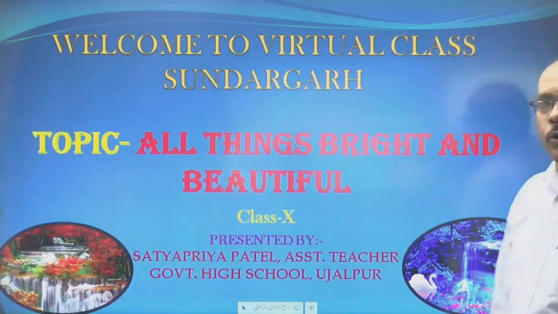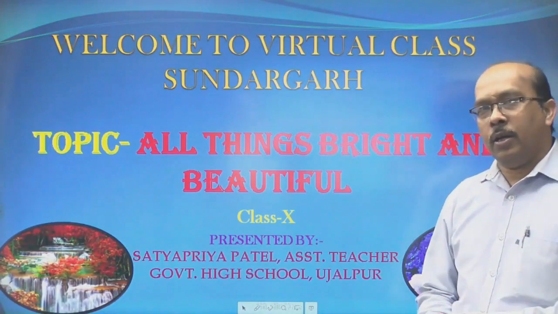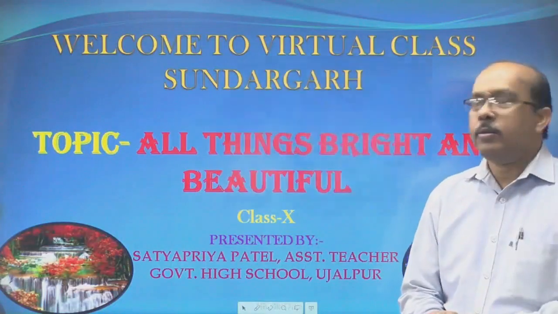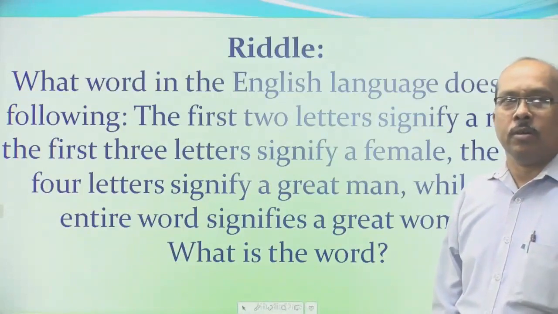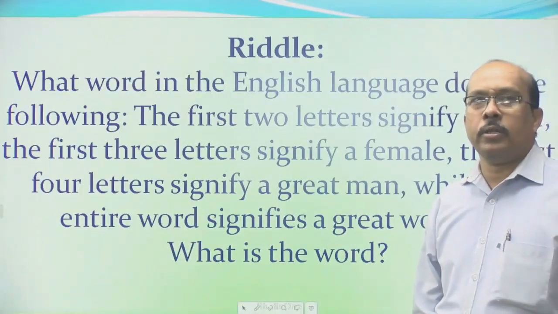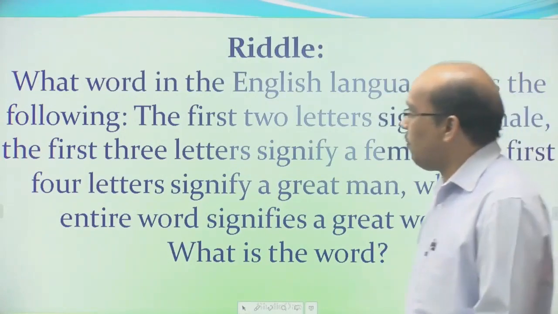Okay. We are going to begin the class. Let us have a riddle to activate your mind. The question here is, a very beautiful riddle. What word in the English language does the following?